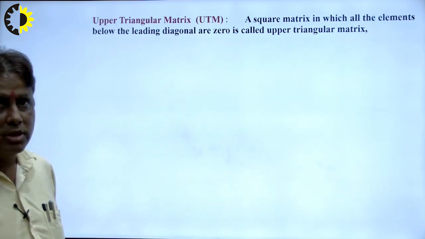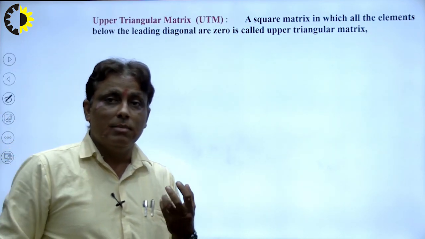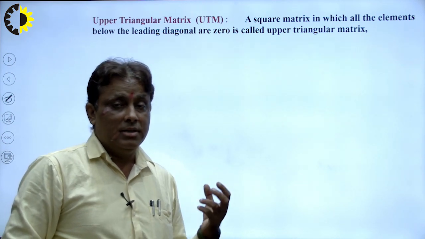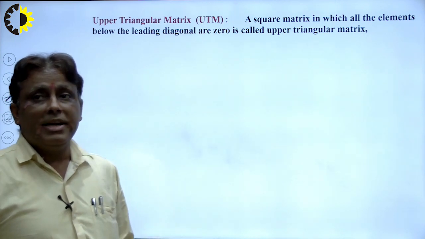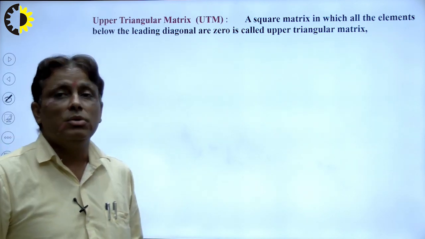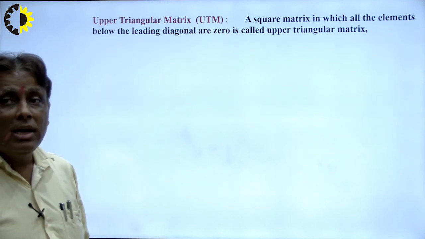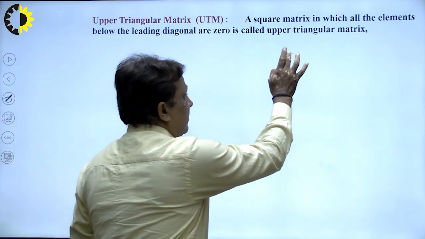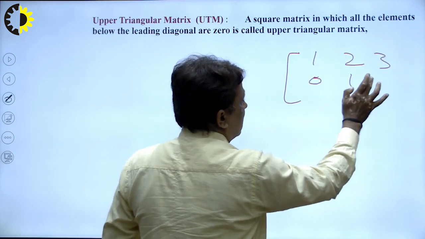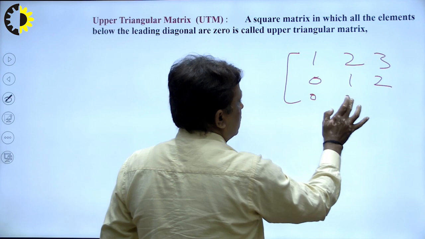Next is a very important matrix, the upper triangular matrix, that plays the most important role in our engineering and technology. Students, keep it in mind very carefully. A square matrix in which all the elements below the leading diagonal are 0 is called an upper triangular matrix. I write here, suppose 1 2 3, 0 1 2, 0 0 1.